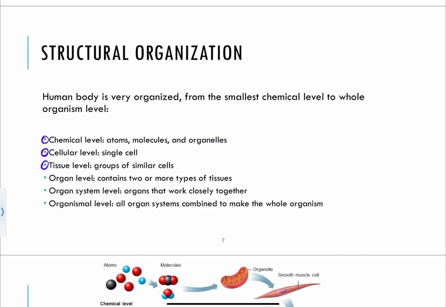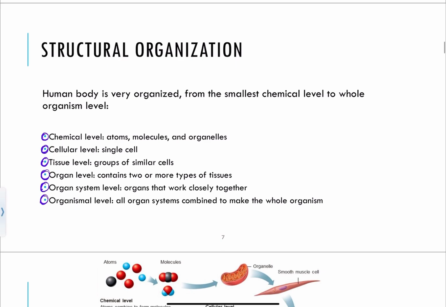Then we can take some tissues and bring those together, if we have two or more different types, and form an organ. Then we can take several organs and put together an organ system, like your cardiovascular system or your endocrine system, something like that. And then once we have several organ systems, we can reach our organismal level, where all these different organ systems combine to make a complete organism.